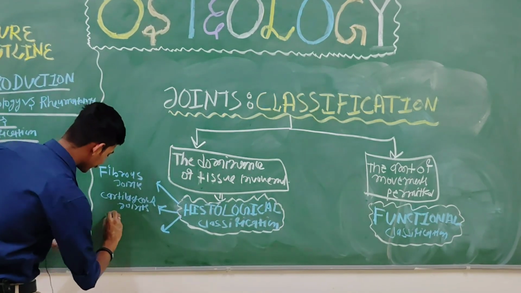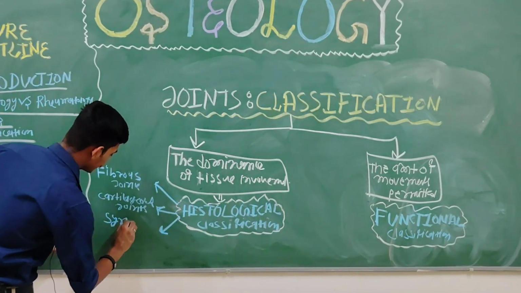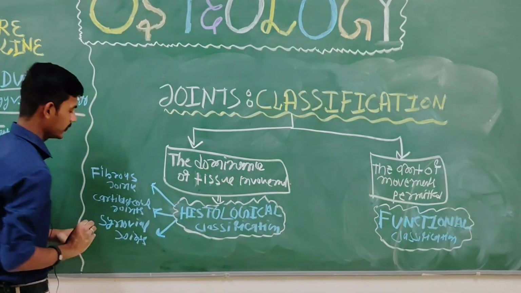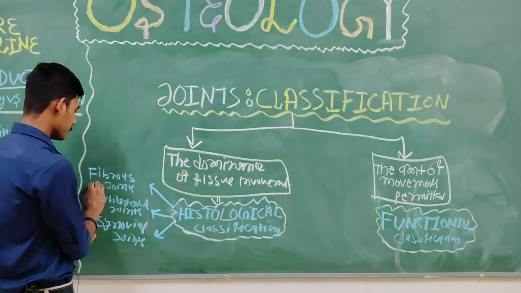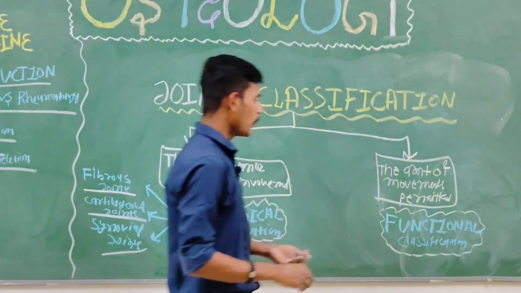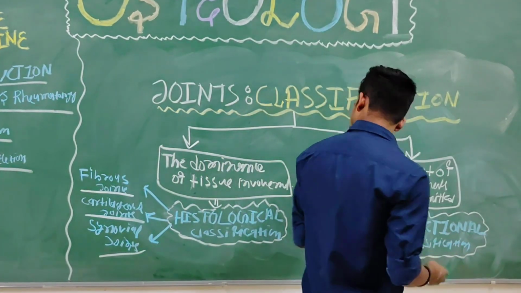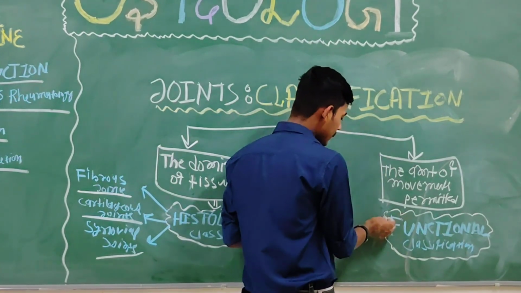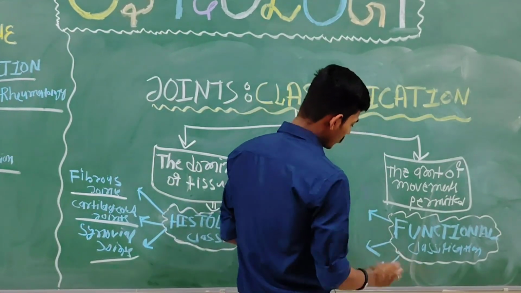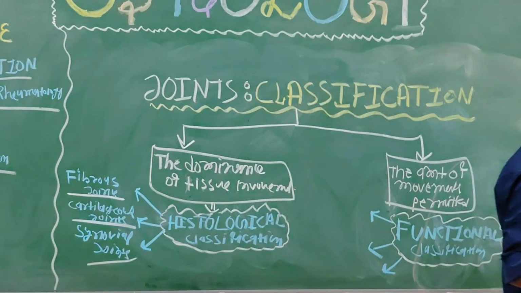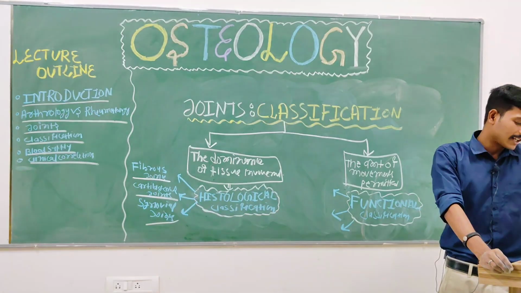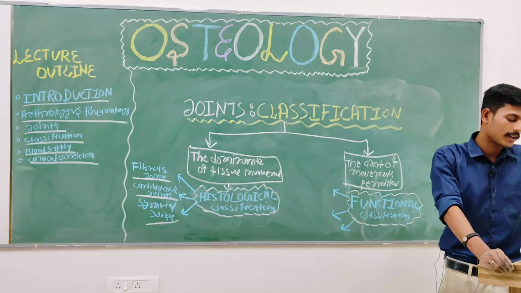Very good. Synovial joints. No problem. First is a fibrous joint, second is a cartilaginous joint, and third one is your synovial joint. Whereas the functional classification, they are also classified into the three types. The first type of classification is called synarthrosis. Second type is called amphiarthrosis, and third one is called diarthrosis.